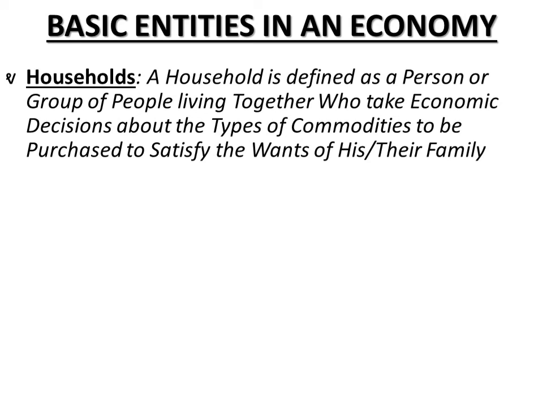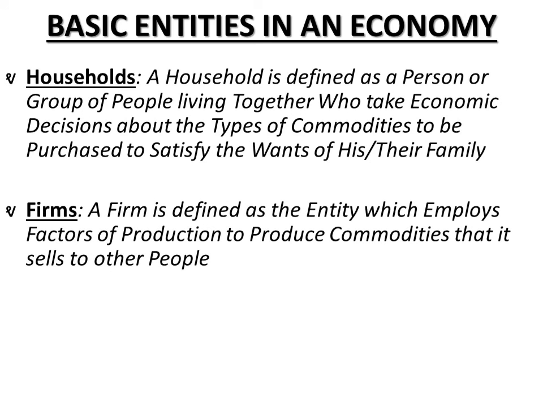Our next entity is the firm. A firm is defined as the entity which employs factors of production to produce commodities that it sells to other people. Now, an individual or a unit or an organization that produces goods and services is called a firm. In economics, we can use the terms firms, producers, or suppliers interchangeably, right? They are synonyms for each other.